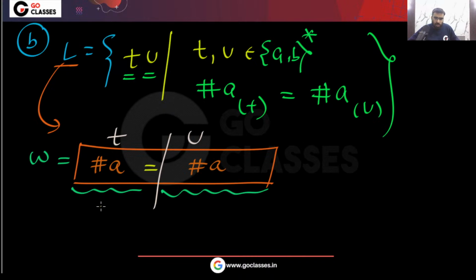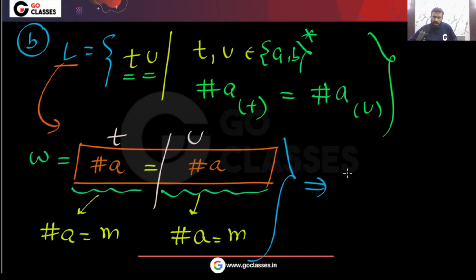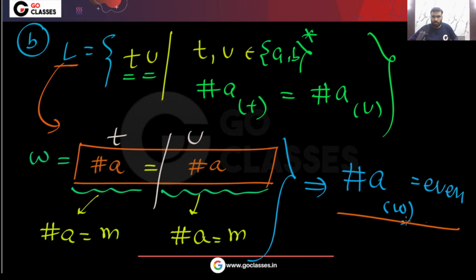What can you say about total number of a? Let's assume here number of a is m. Here number of a also must be m. So the total number of a must be even. So I can say the total number of a in the string w must be even. Yes or no? So very simple.